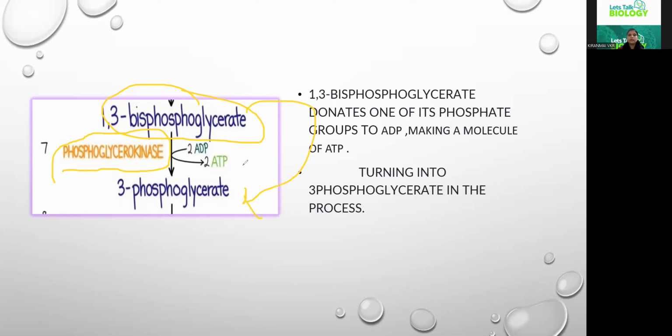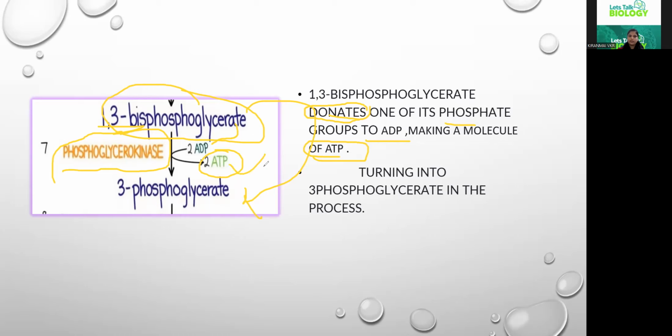But how is this process occurring? This 1,3-bisphosphoglycerate is donating its phosphate group to ADP, and when the phosphate group is added to ADP, it forms ATP. So it is donating one of its phosphate groups to ADP, making the molecule into ATP.